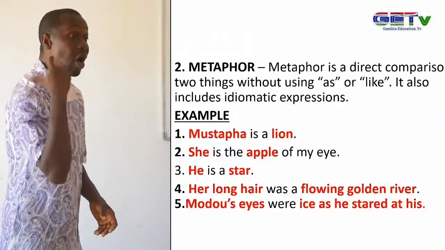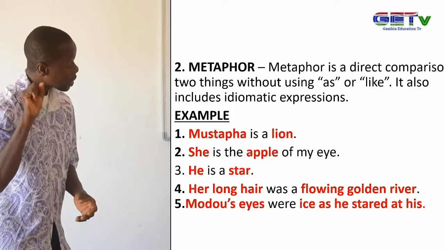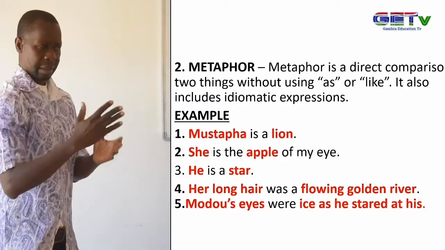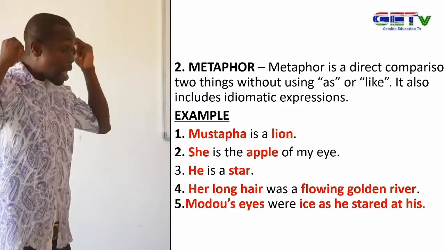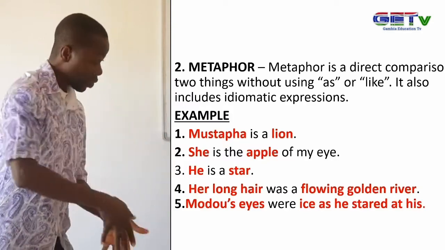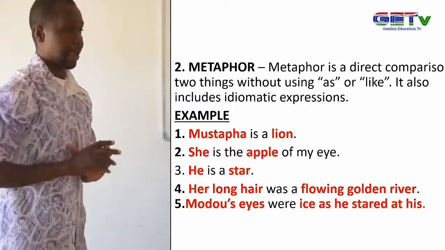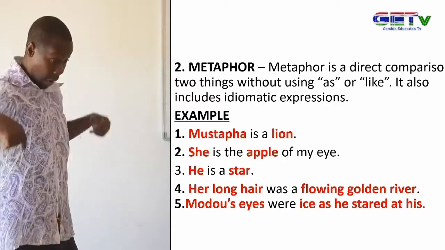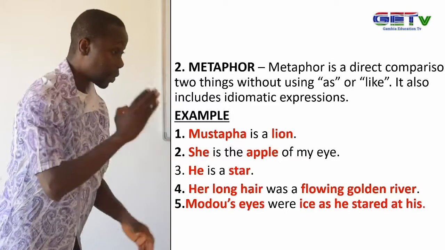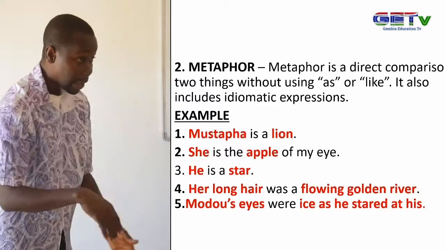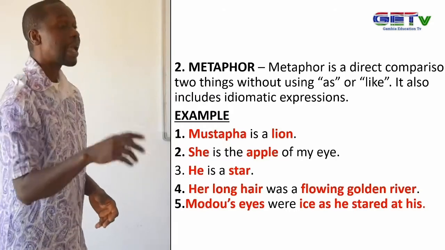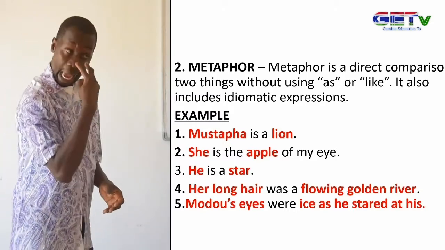He is a star. Not he is behaving like a star. He is a star. Her long hair was a flowing golden river. We did not say her long hair was like a flowing golden river, but her long hair was a flowing golden river. It means we are directly comparing without using as or like. Modu's eyes were eyes as he stared at me.